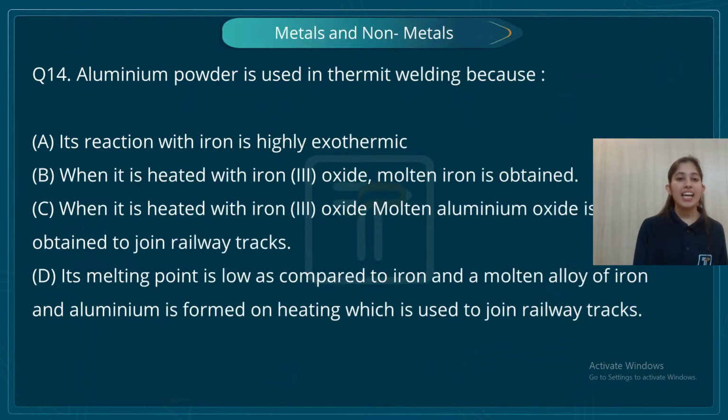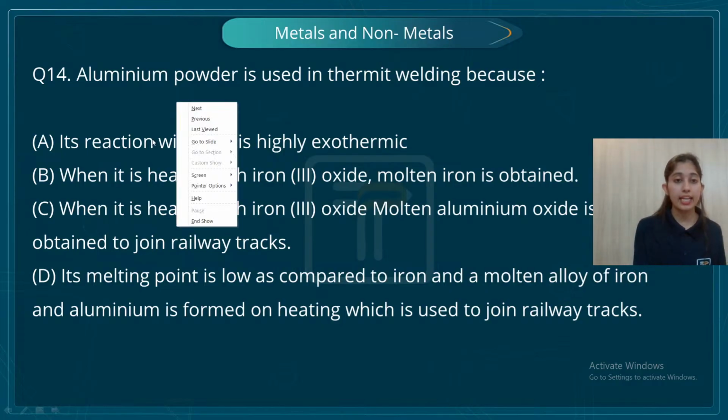Now the next question. Aluminum powder is used in the thermite welding process. Remember, students, I told you that the thermite process is one of the favorite questions of CBSE, right? So now let's read the options. The first option says the reaction with iron is highly exothermic. The second option says that when it is heated with iron(III) oxide, molten iron is obtained. Okay, students, let's do one thing. Let's first write the reaction, and then let's compare the points and get to the final answer.